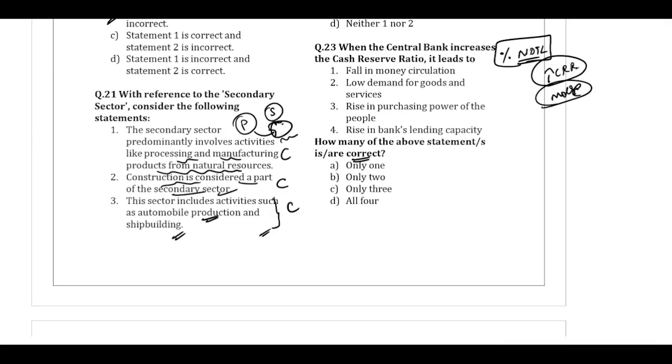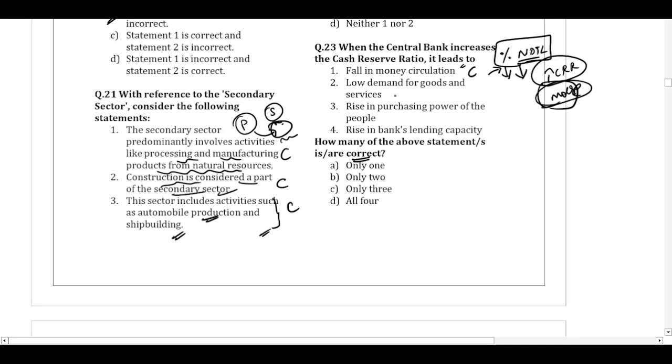It will lead to a fall in the money circulation. Now, because the banks have to keep more money aside, whatever loans they are giving will be reduced by that amount. So ultimately, the money supply will decrease. So it will lead to a fall in the money circulation. So this statement is correct.